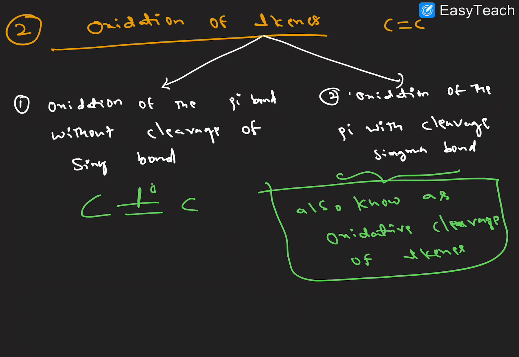I hope it is very clear. Here only the C=C double bond is there, and only the pi bond breaks. Oxidative cleavage means both bonds of the double bond are cleaved. Those are the two different types of oxidation. First we'll discuss this, then we'll go to oxidative cleavage.